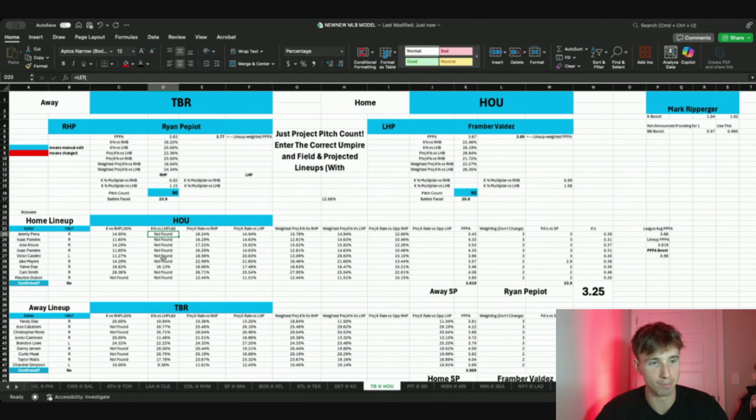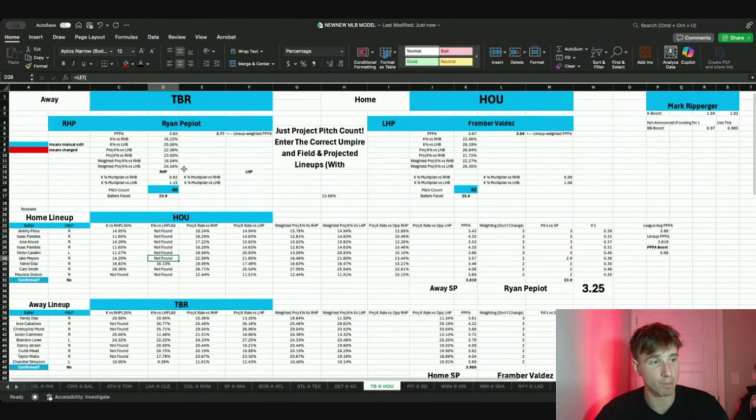Houston faces lefties so infrequently that a lot of their guys aren't even qualifiers yet, which is crazy, because they're all righties, right? So teams always just throw righties against them. But yeah, Pepiot's inability to strike out righties is 100% what's going to skew this.